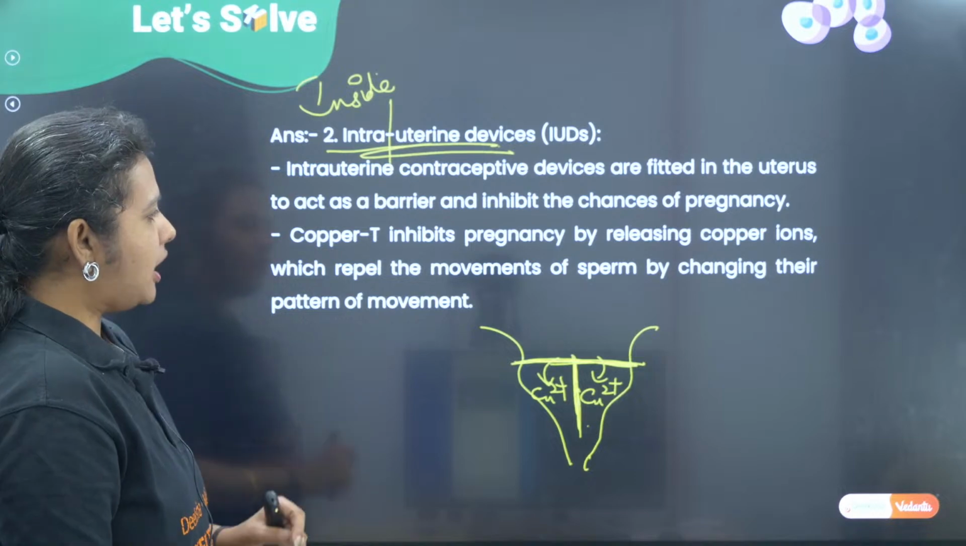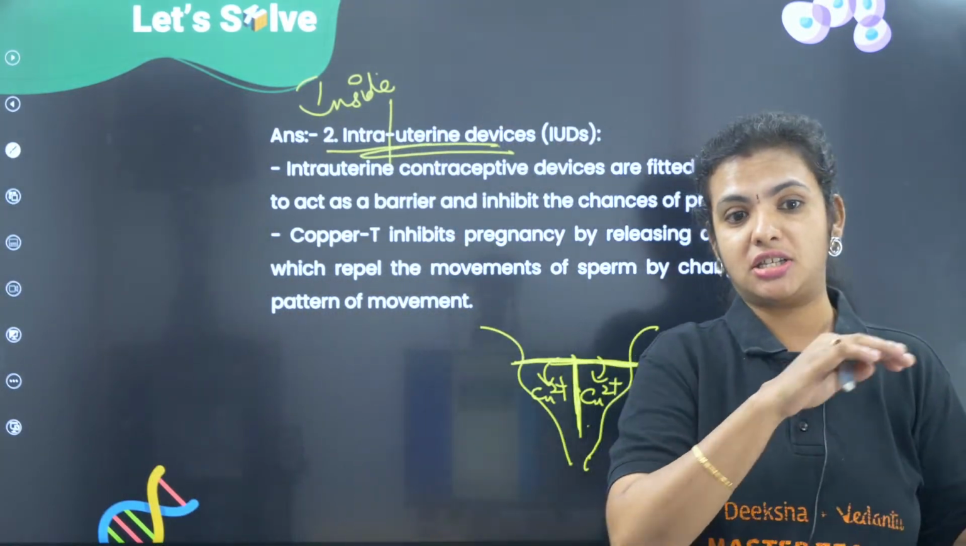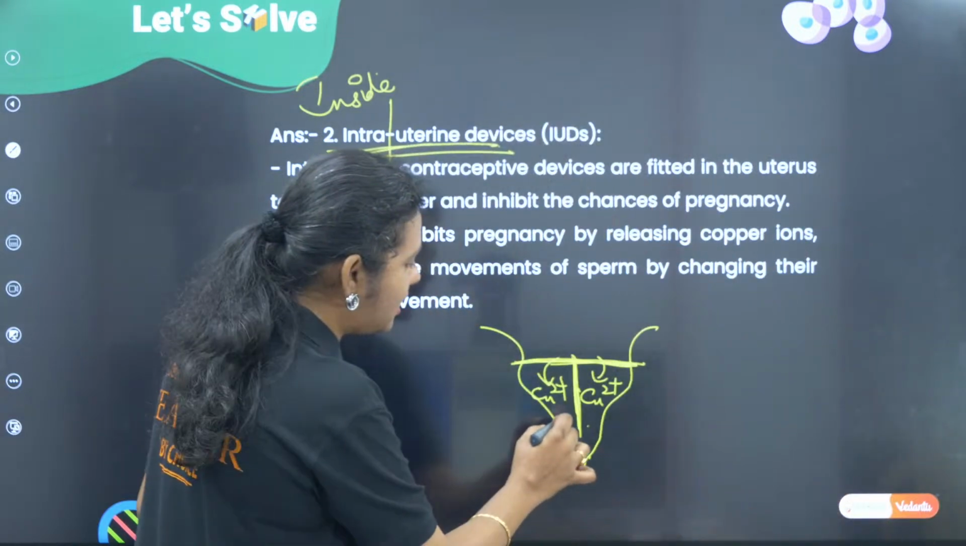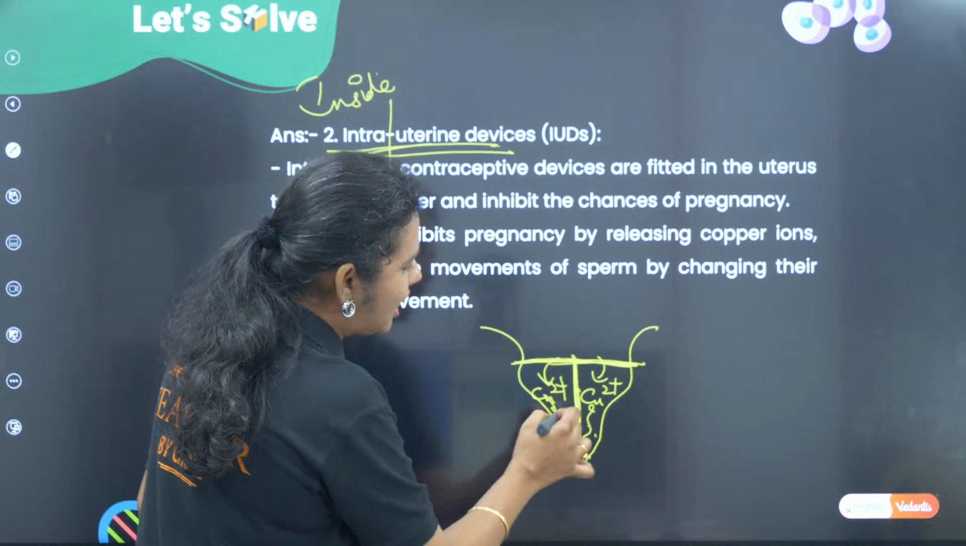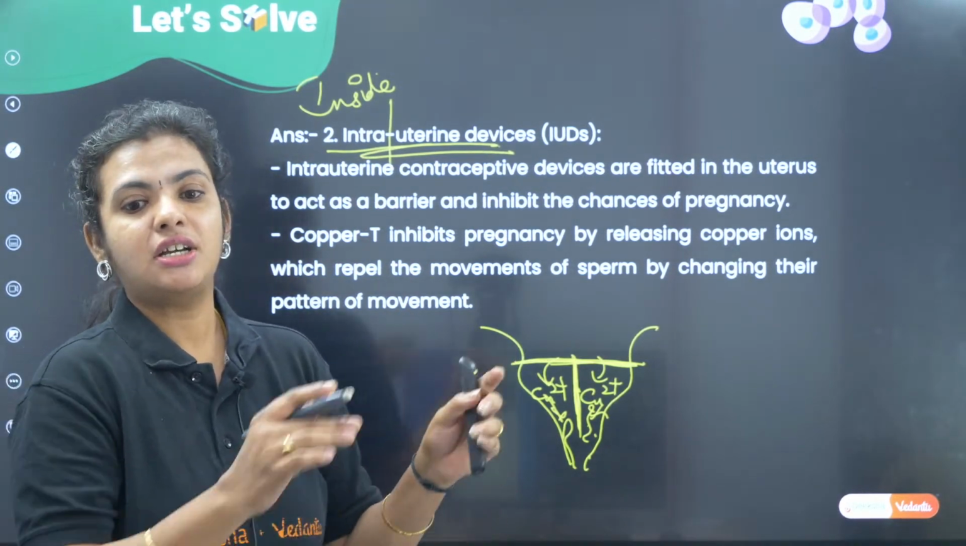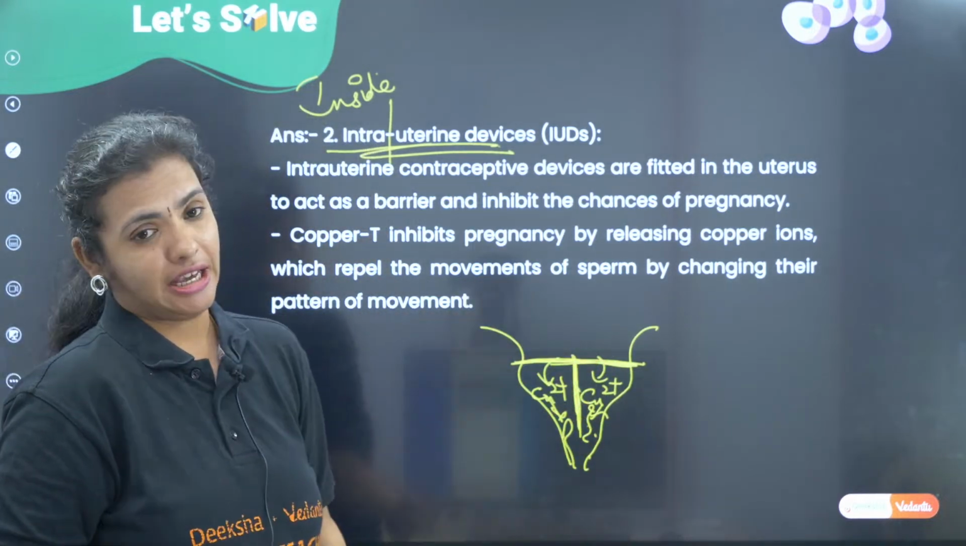What these copper ions do is damage the sperm. They affect the sperm movement. Just imagine the sperms are trying to enter inside and these copper ions are damaging and pushing them away. So what happens? The sperms die. Sperms cannot meet the egg.